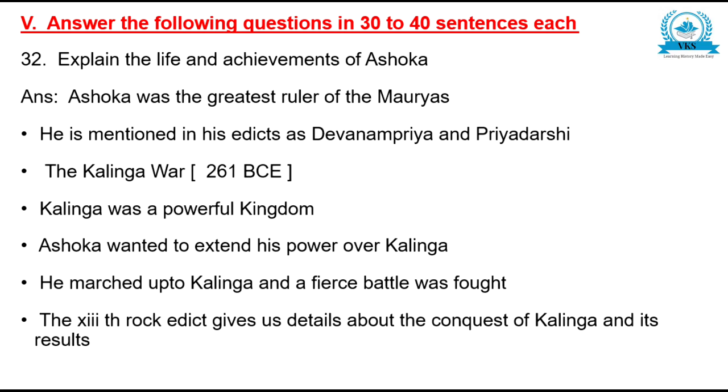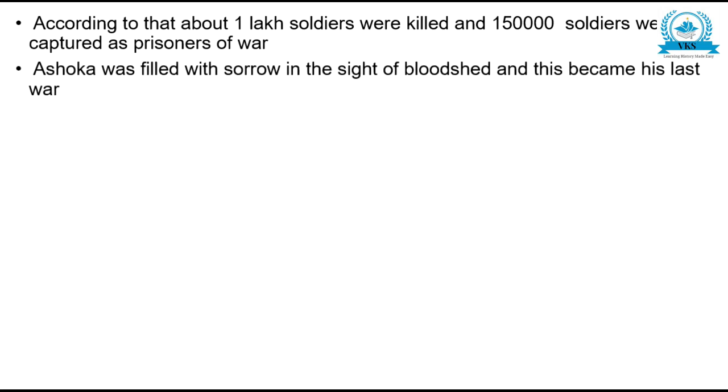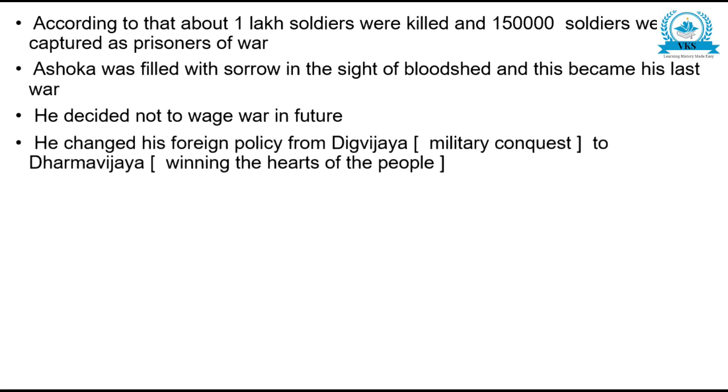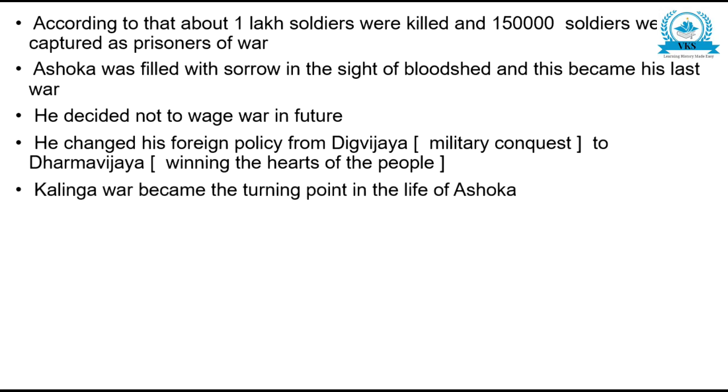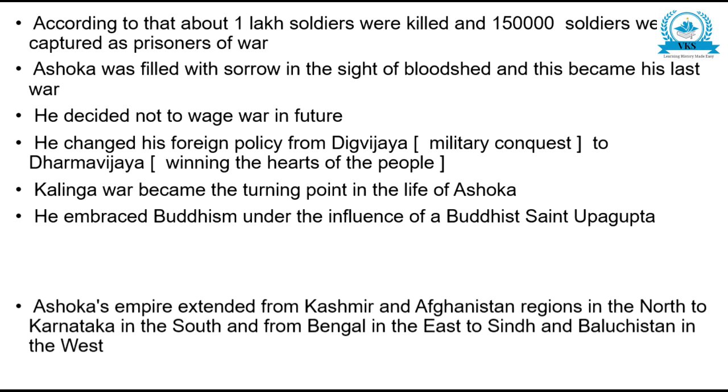The 13th Rock Edict gives us details about the conquest of Kalinga and its results. According to that, about 1 lakh soldiers were killed and 1,50,000 soldiers were captured as prisoners of war. Ashoka was filled with sorrow at the sight of bloodshed, and this became his last war. He decided not to wage war in the future, and he changed his foreign policy from Digvijaya, military conquest, to Dharma Vijaya, winning the heart of the people. Kalinga War became the turning point in the life of Ashoka. He embraced Buddhism under the influence of a Buddhist saint Upagupta.